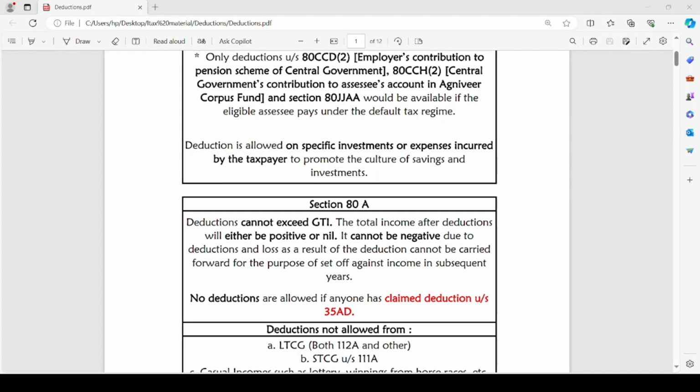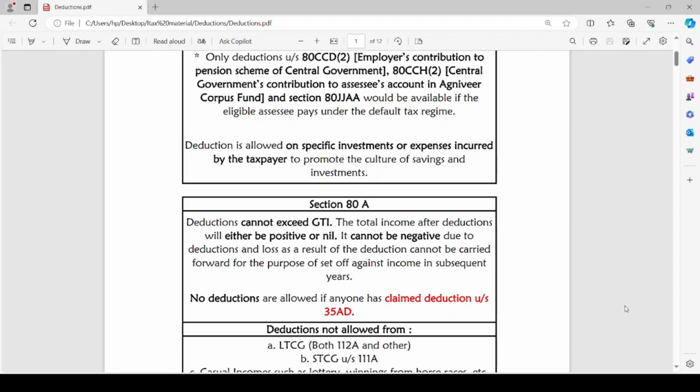So, generally, deductions are either related to any investment or expenditure made by the assessee, or deductions are with respect to any income of the assessee. Deductions under the Income Tax Act are allowed on specific investment or expenses incurred by the taxpayer so as to promote the culture of savings and investments.